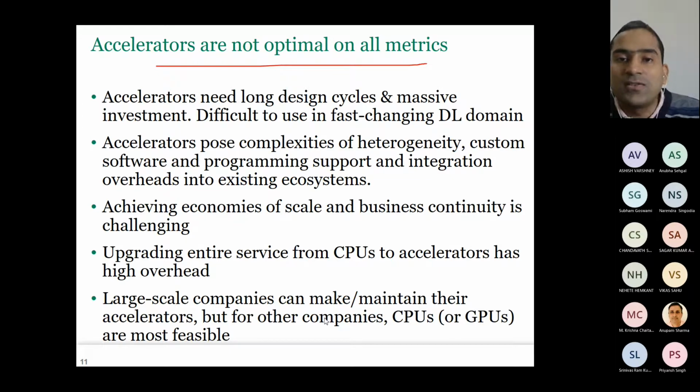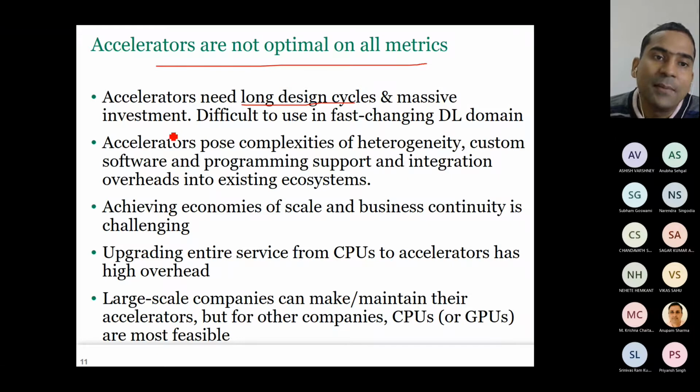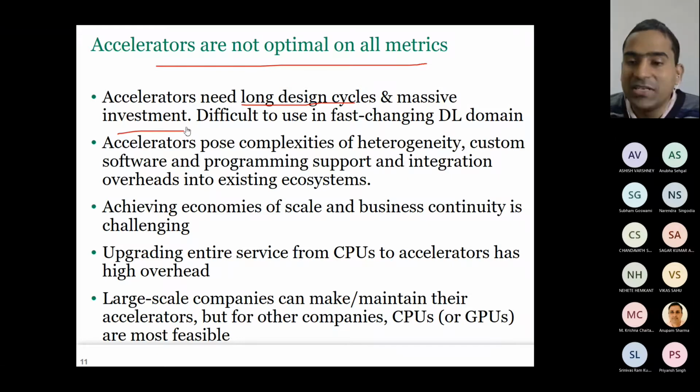But what about medium-sized company? Everybody can't make their own accelerator, right? So they have to use whatever is available in the market. It takes a lot of time and massive investment. You have to get the right engineers. And nowadays with Corona, everything is shut. You may have done everything, designed it, but who will verify it? That's why I'm talking to a company. They said we don't have somebody having this skill. Can you help us find out?